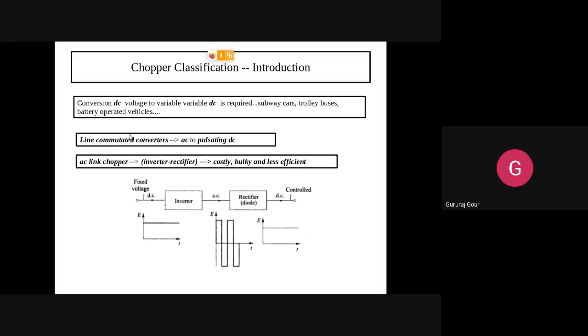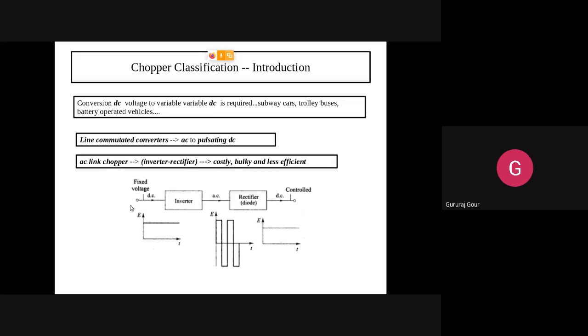automatically the SCRs or thyristors, whatever you are using as a part of this chopper or converters, will be undergoing natural commutation. That is the meaning of line commutated converters. So what it will do, it will convert AC to pulsating DC. So that is another version of this chopper here. Line commutated converters are also known as AC link choppers.